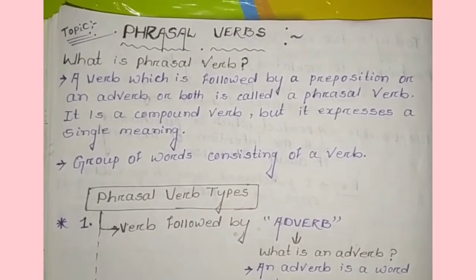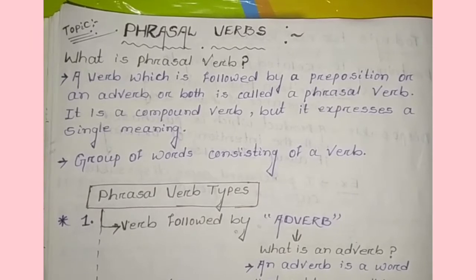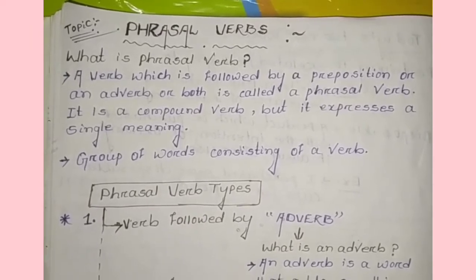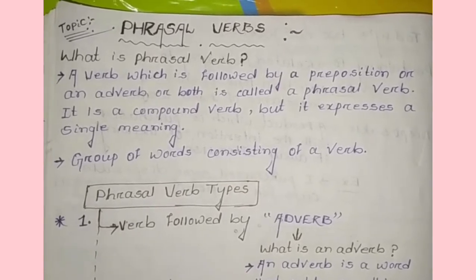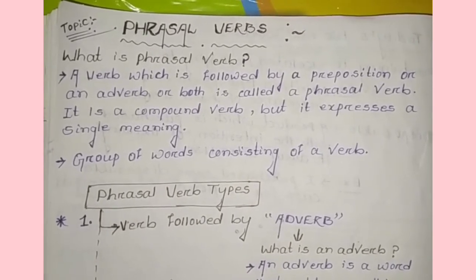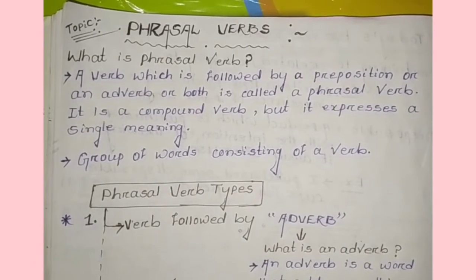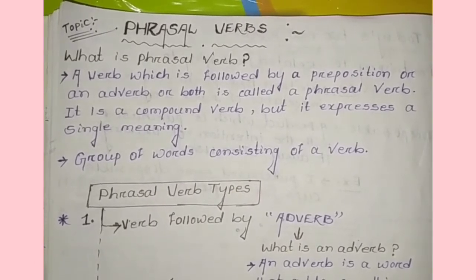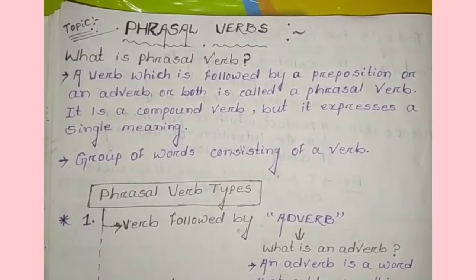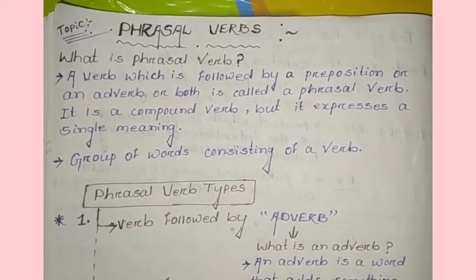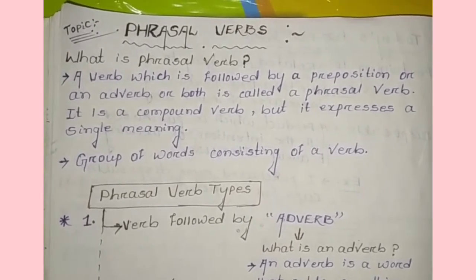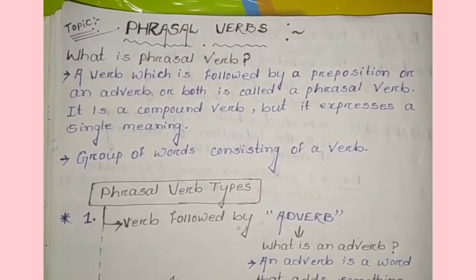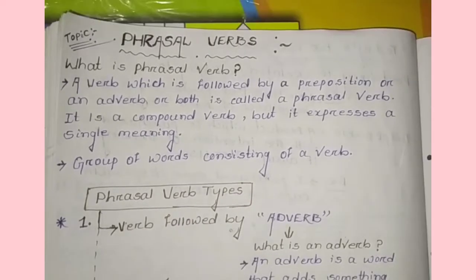A verb which is followed by a preposition or an adverb or both is called a phrasal verb, or it is a compound verb. A phrasal verb is a compound verb, but it expresses a single meaning. A group of words consisting of a verb is also called a phrasal verb.